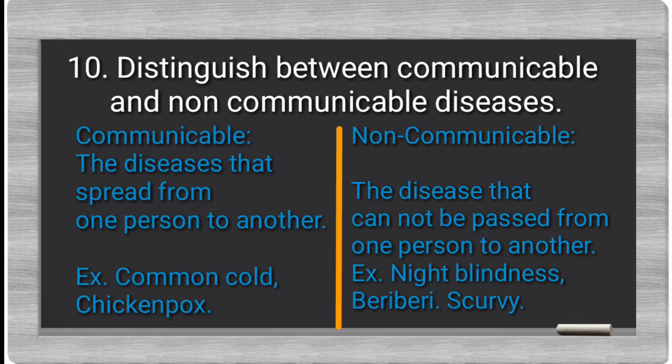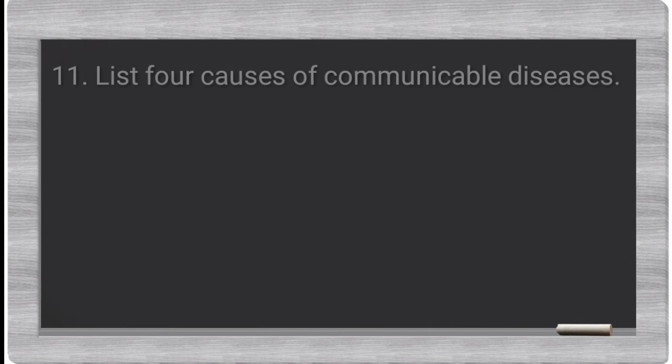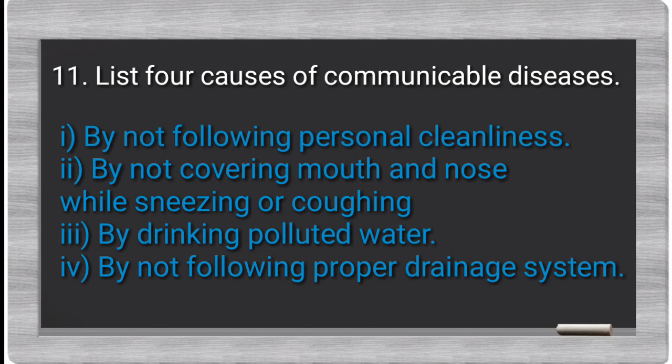Example: night blindness, beriberi, scurvy. 11th question. List 4 causes of communicable diseases. By not following personal cleanliness, by not covering mouth and nose while sneezing and coughing, by drinking polluted water, by not following proper drainage system.